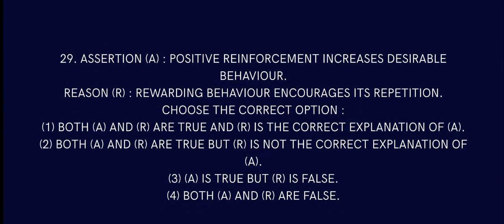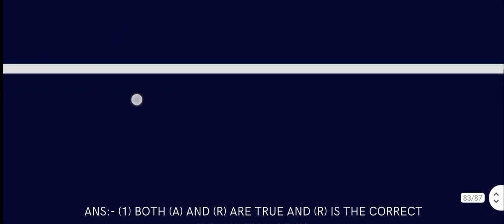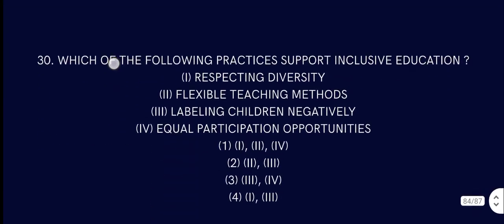Now, question number 29. Assertion: positive reinforcement increases desired behavior. Obviously, when you reinforce someone positively, or you give a reward for doing homework, it will increase the behavior, because he's happy with positive reinforcement, because rewarding behavior encourages its repetition. That is true. When you reward a certain good behavior, it starts repeating. So both A and R are true, and R is the correct explanation.